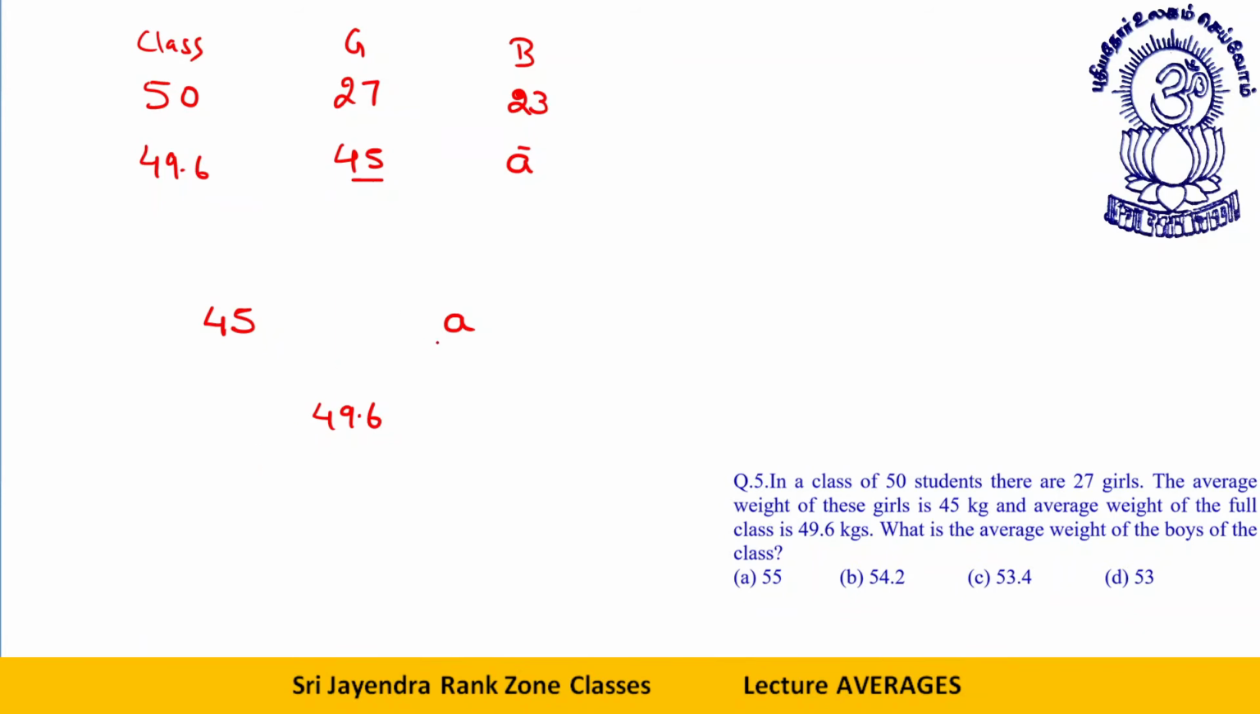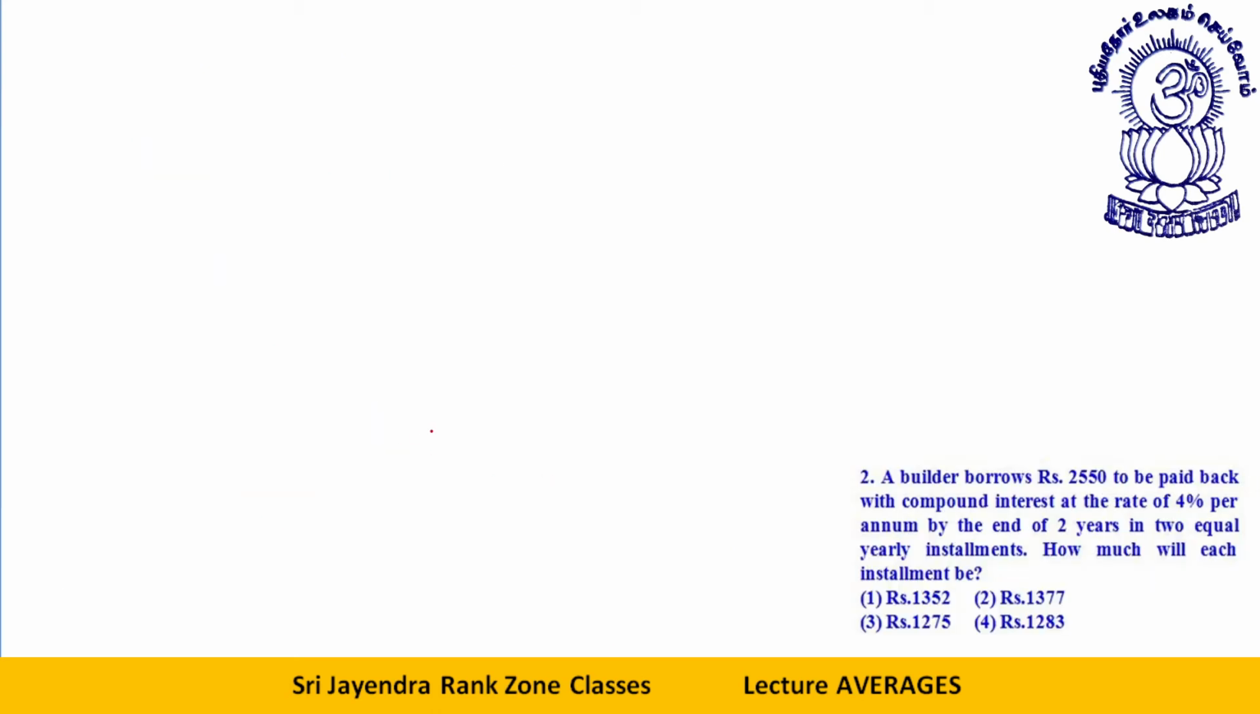Okay, dear students. Now if I talk about this difference, it will be in this ratio, 27. The difference over here will be in this ratio. This is girls, this is boys, this is the average. So the difference over here will be in the particular ratio only. We will move to another concept now.